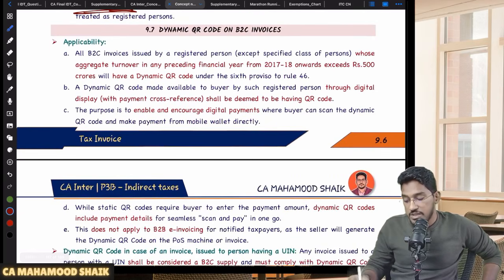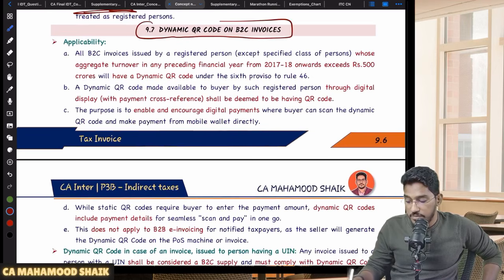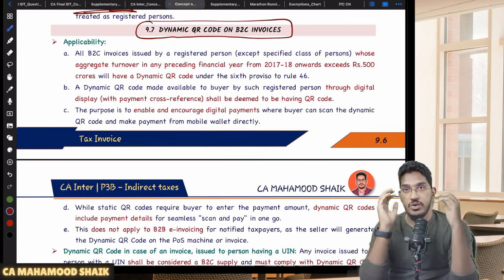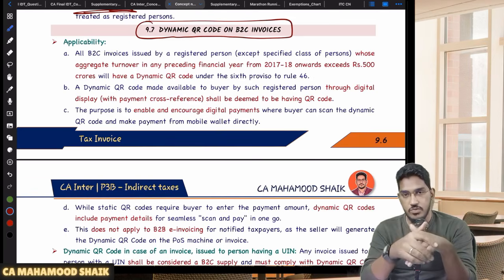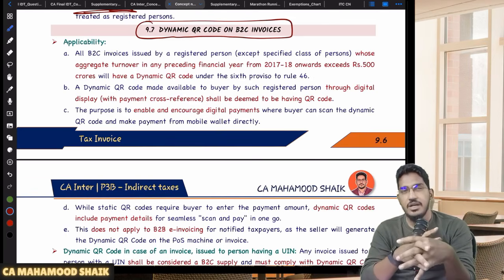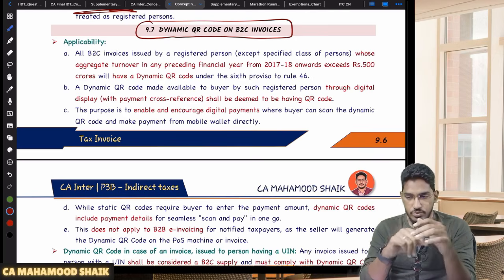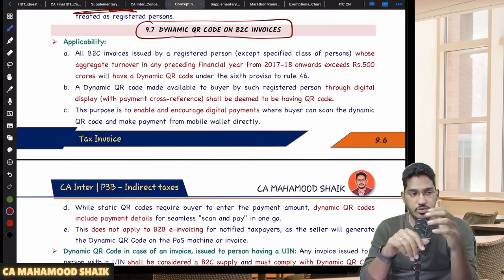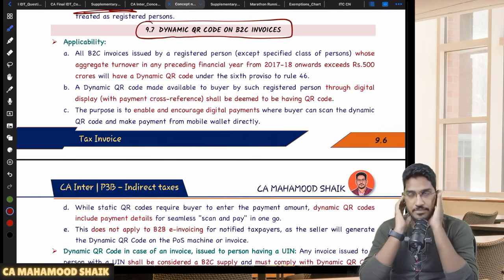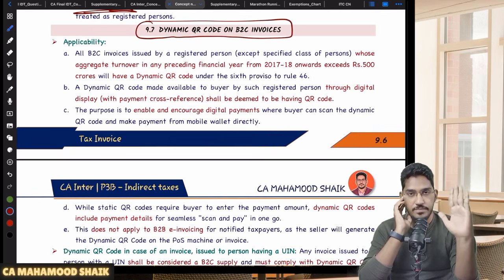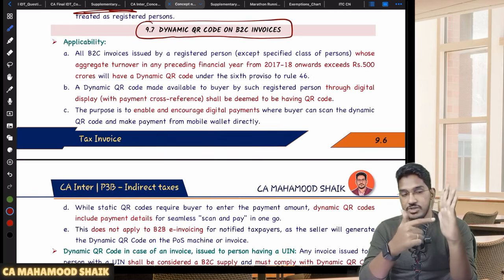Then we have one more concept called dynamic QR code on B2C invoices. There is one more requirement called dynamic QR code. Sir, what is this dynamic QR code? See, dynamic QR code means, generally we have two kinds of QR code. Let us say, for example, if you go to a shop and buy some item, and if you want to make payment through your UPI, they will show you one QR code. You will scan that QR code. Once you scan the QR code, the amount you have to enter manually.